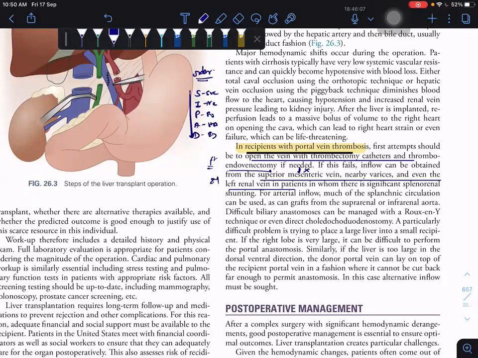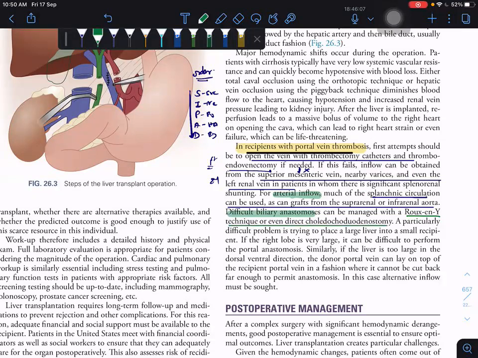Suppose there is a portal vein thrombosis while doing liver transplantation. So make the arterial inflow. For arterial inflow, much of the splanchnic circulation can be used, as can a graft from the suprarenal or infrarenal aorta. In case of a difficult biliary anastomosis, you can go for a Roux-en-Y technique or a direct choledochoduodenostomy.